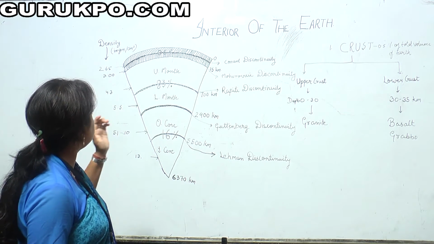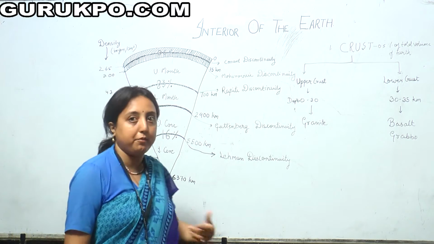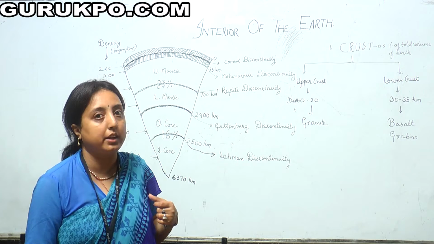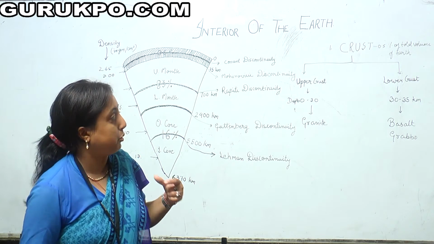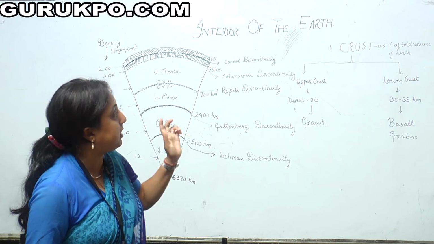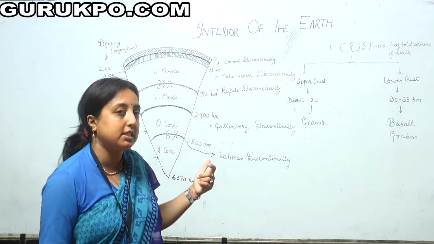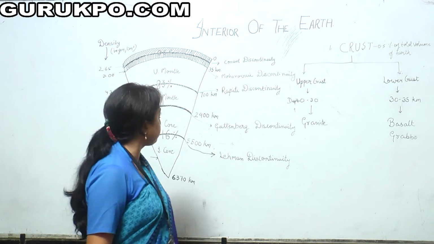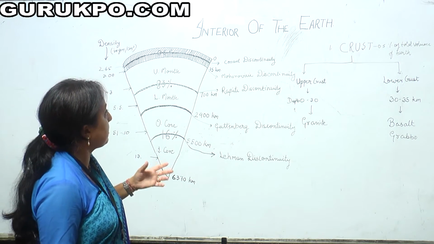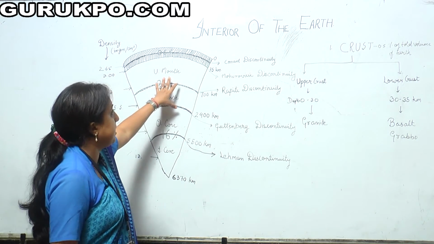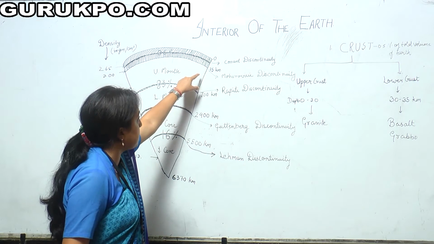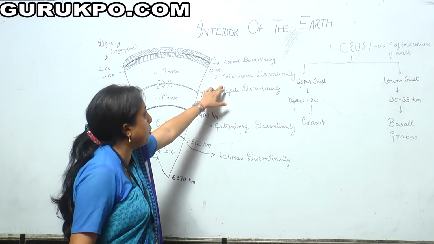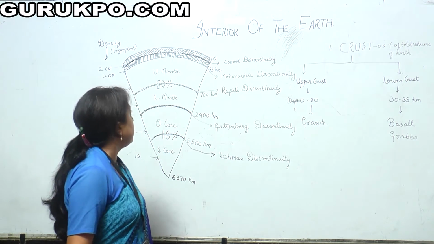The density of the upper crust is 2.65 gram per centimeter cube while that of the lower crust is 3.0 gram per centimeter cube. This discontinuity is named the Conrad discontinuity. After the crust comes the mantle, and between the crust and the mantle there is also a discontinuity, named the Mohorovičić discontinuity.